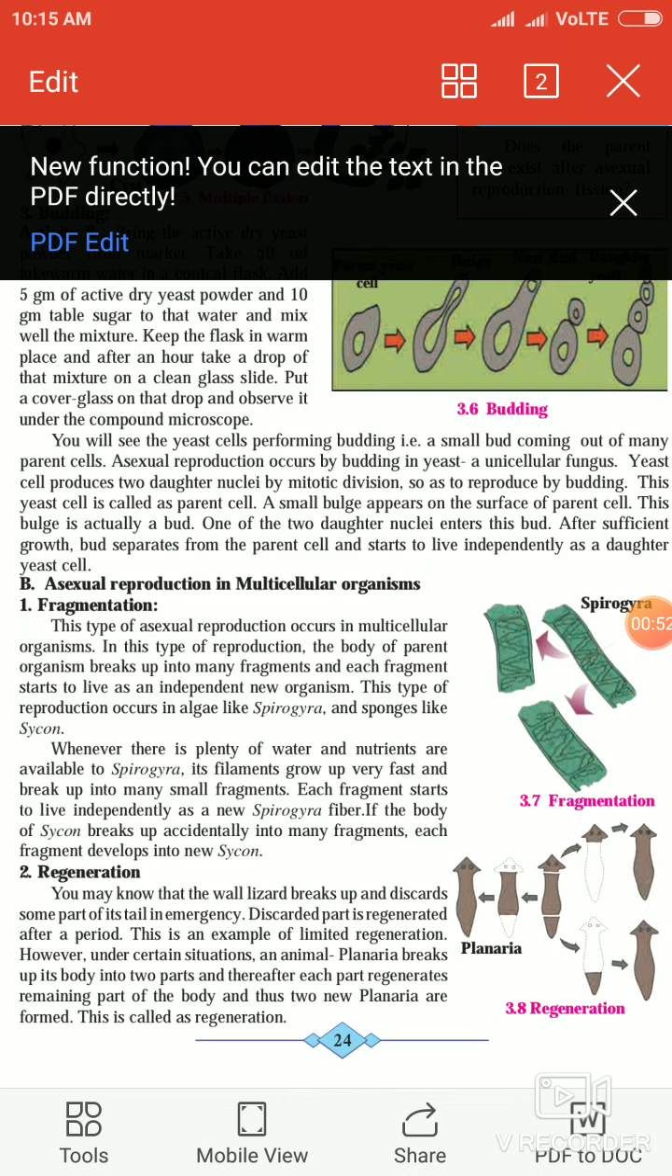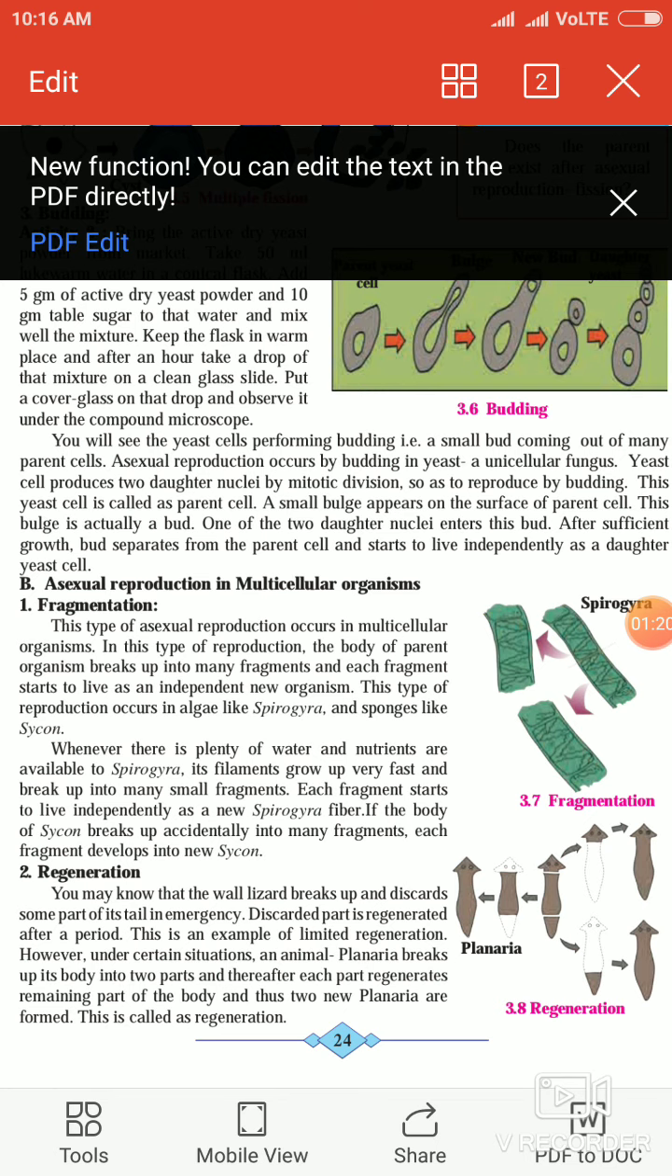Now, today we are going to learn about asexual reproduction in multicellular organisms. Multicellular means the organisms which are made up of more than one or two cells. Okay? So in that we are going to learn fragmentation, regeneration, budding, and vegetative propagation. Let's see one by one.